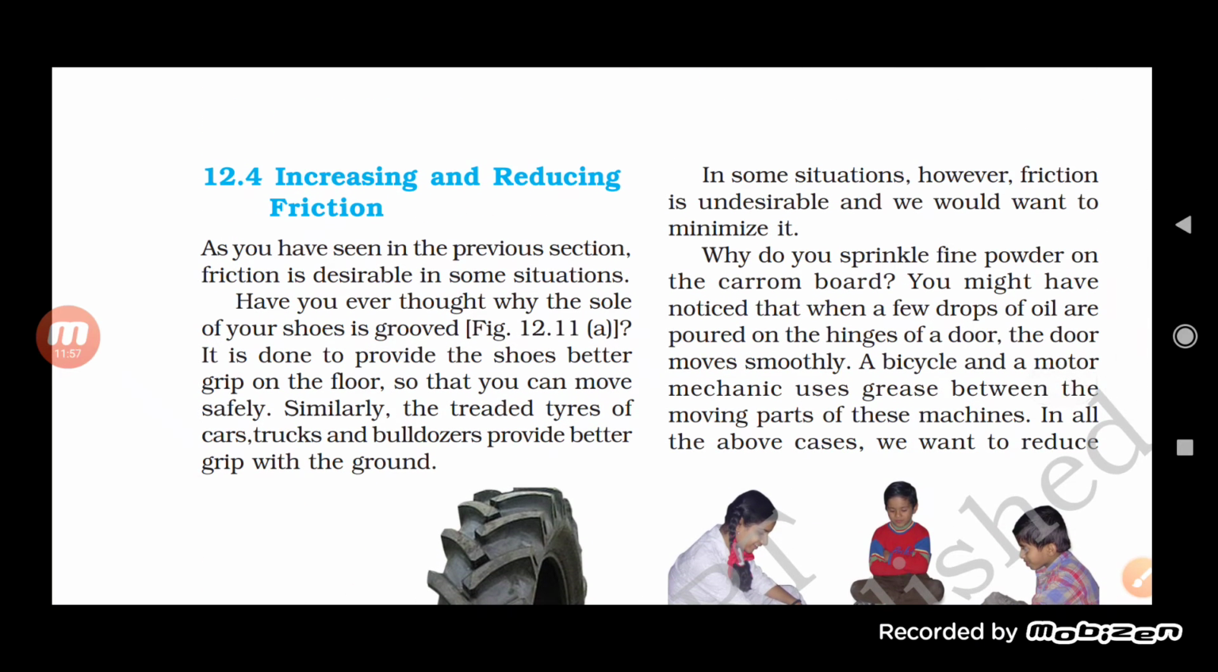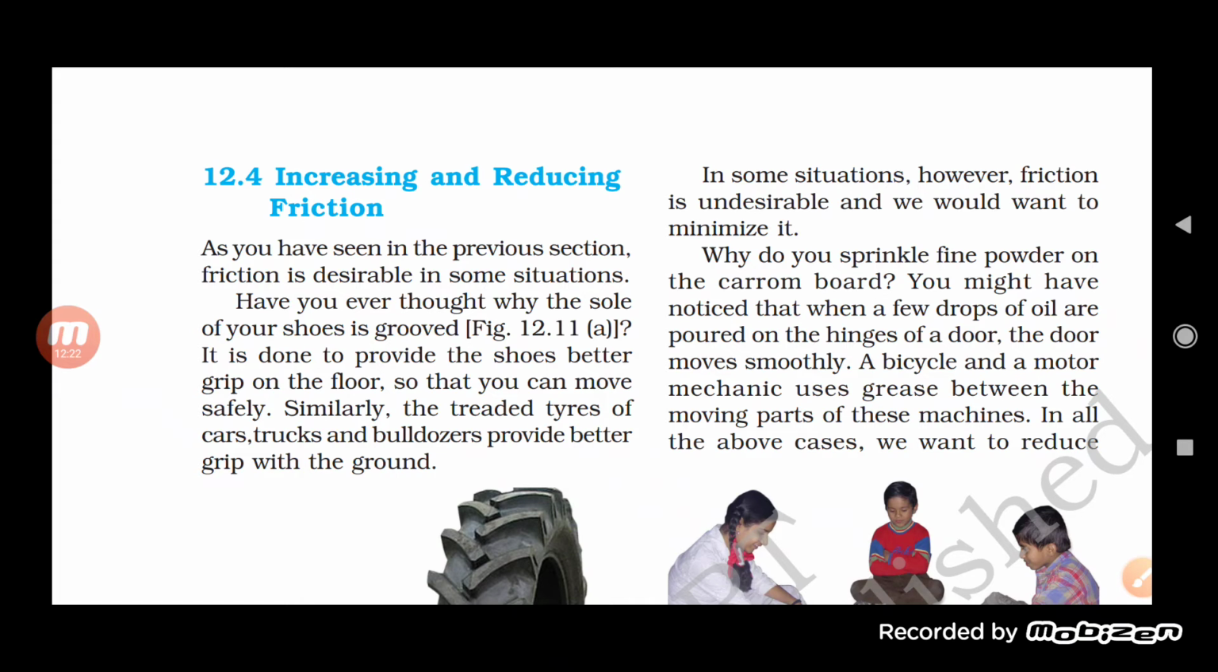Even in some situations, friction is somewhat undesirable, and we want to minimize it. So here we have seen how and why there is a need to increase friction, and now we will try to understand why there is a need to reduce or minimize friction.